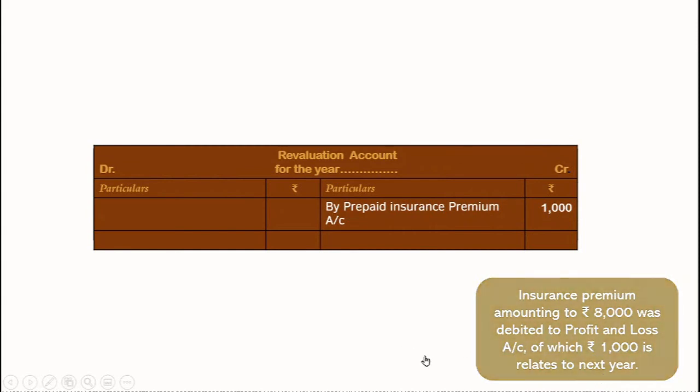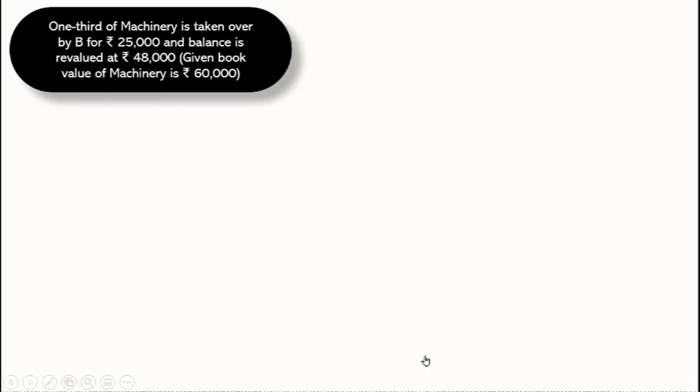So let's take some more examples. Now this says that 1/3 of the machinery is taken over by B for 25,000, and the balance is revalued at 48,000. So there are two treatments related to machinery, wherein we have machinery book value of rupees 60,000.